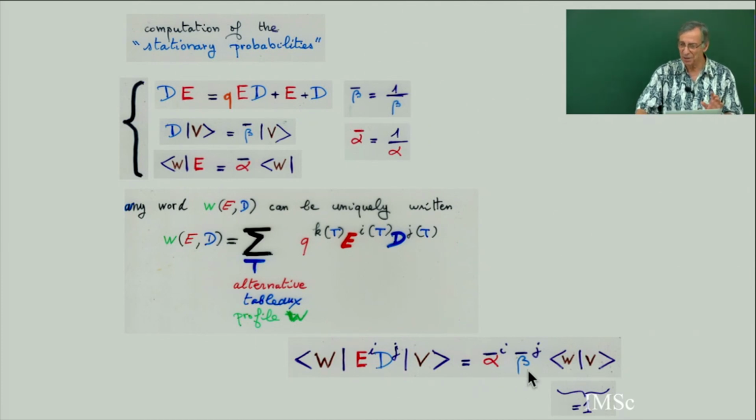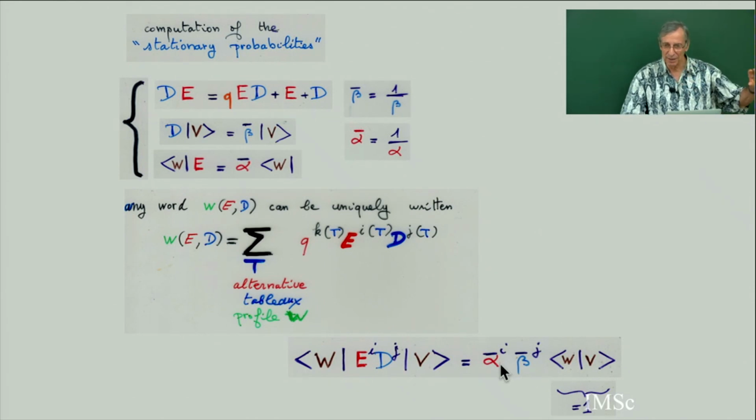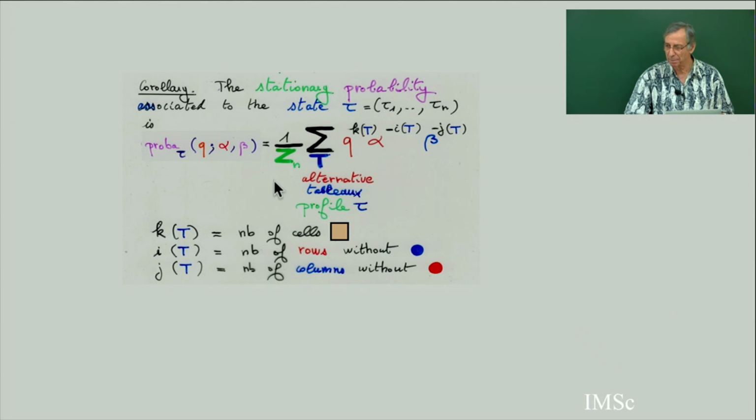And so you see, from this theorem and the matrix ansatz, I get immediately the expression for the stationary probability. The stationary probability with the three parameters q, alpha, beta is exactly the same sum as before, a sum over all alternative tableaux of profile given by the state tau, and a sum over all possible monomials. In the monomials in the formal variables E and D, you replace them by the probability to get inside the strip, and to get outside, with the inverse probability.